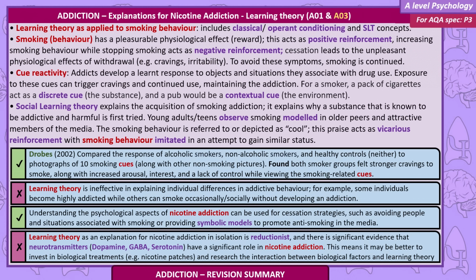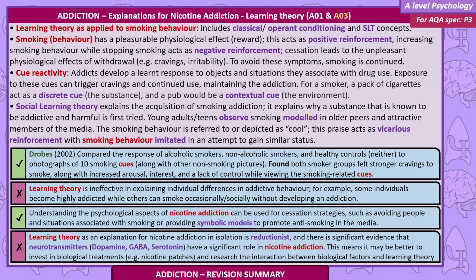It explains why a substance that is known to be addictive and harmful is first tried. Young adults and teens observe smoking modelled in older peers and attractive members of the media. The smoking behaviour is referred to or depicted as cool. This praise acts as vicarious reinforcement, with smoking behaviour imitated in an attempt to gain similar status.